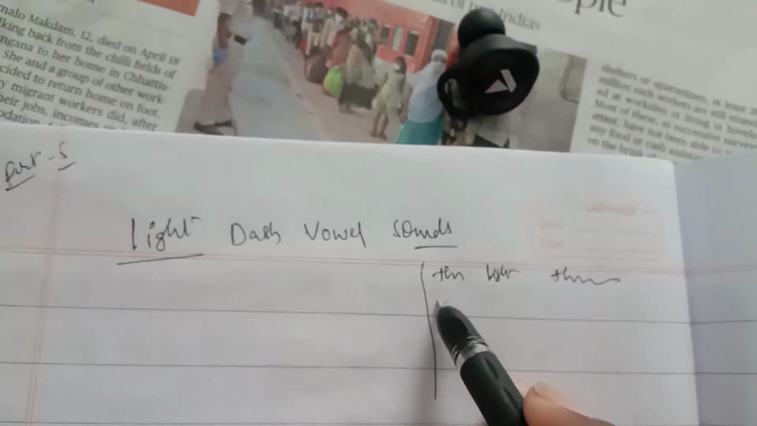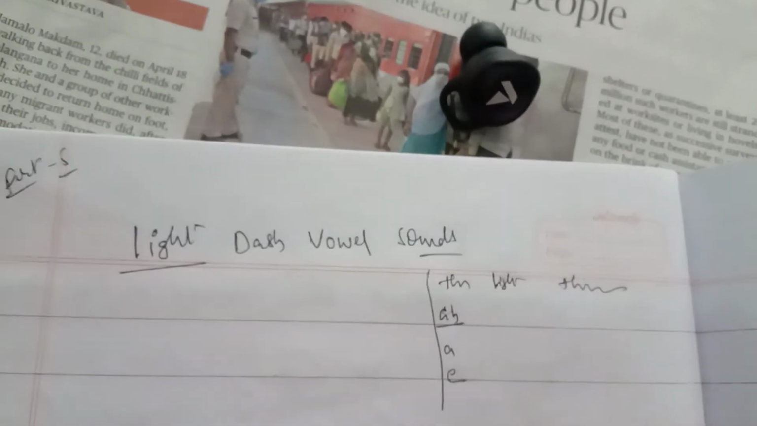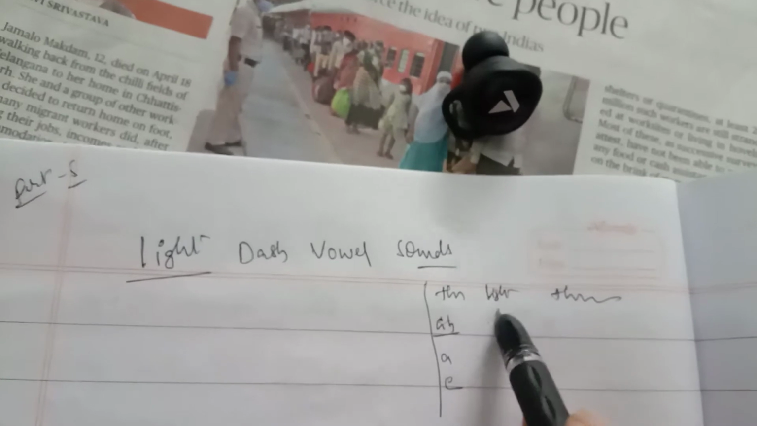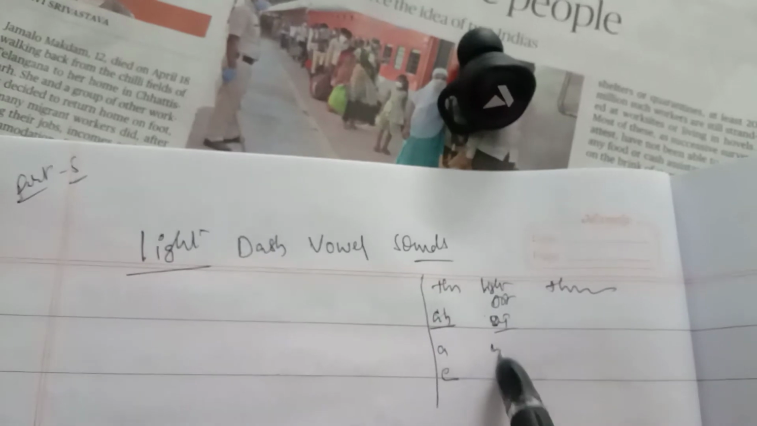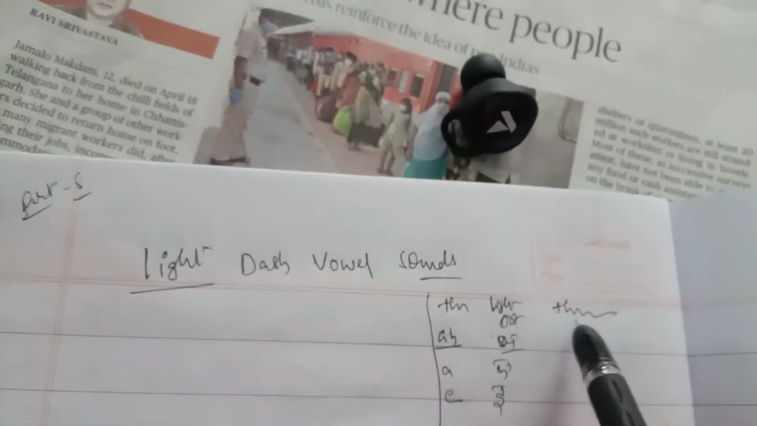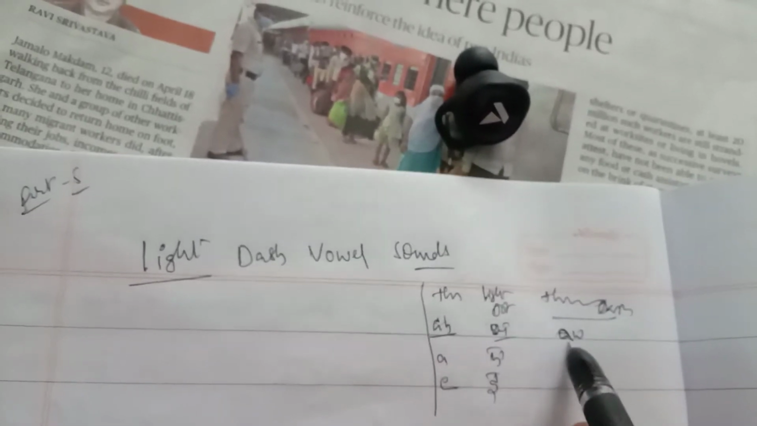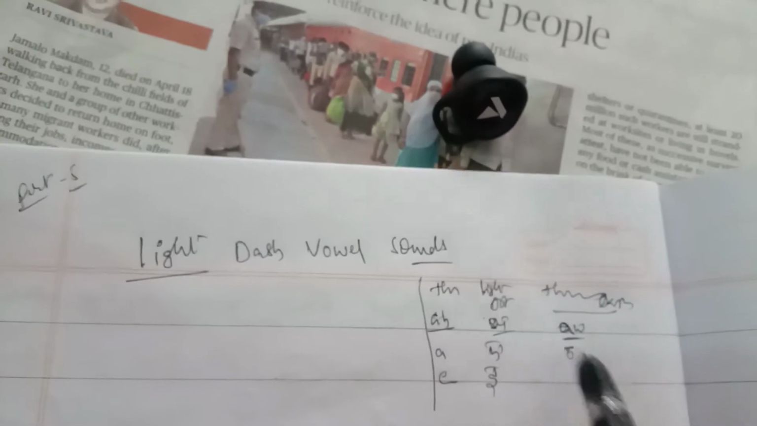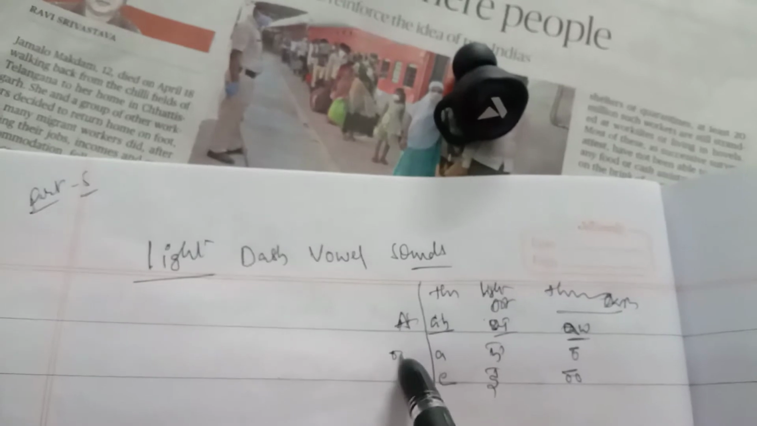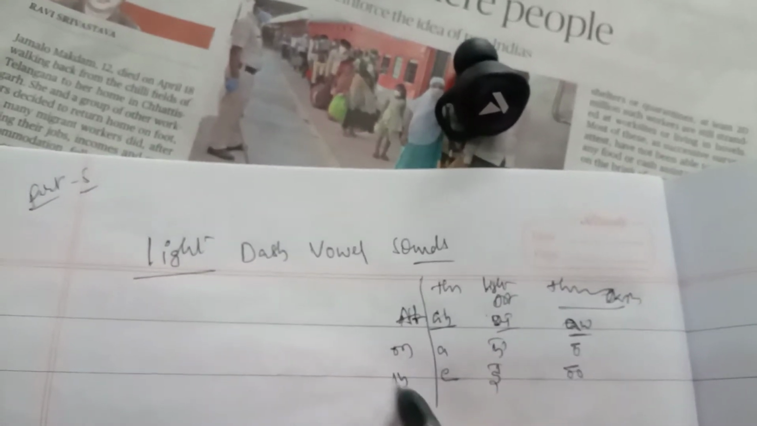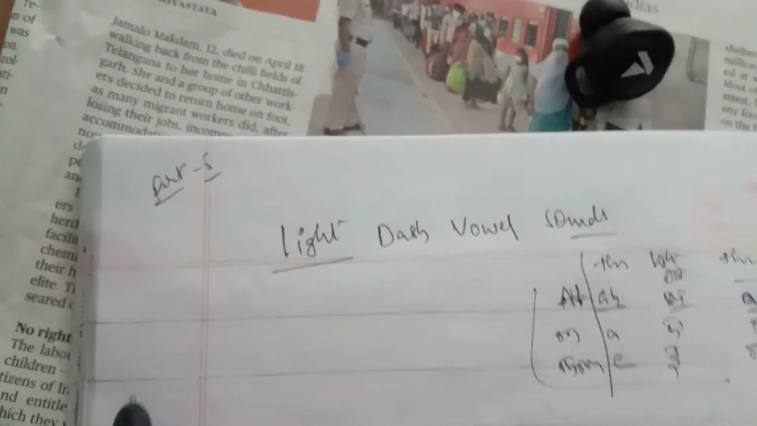Thick dot vowels: first place represents the A sound, second place the A sound, third place the E sound. Light dot: first place A, second place A, third place E. Thick dash vowels: first place A base sound, second place O sound, third place U sound. First place is above the line, second place on the line, third place through the line. Today we are discussing light dash vowels.